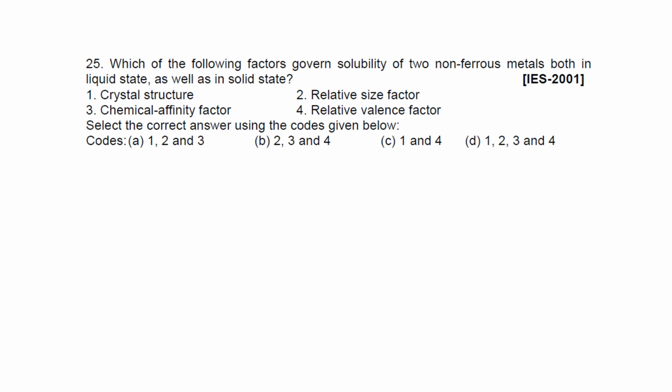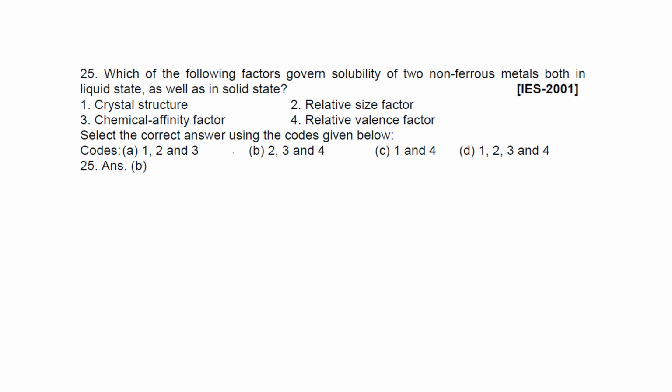Next question. Which of the following factors govern solubility of two non-ferrous metals both in liquid state as well as in solid state? They are saying crystal structure, relative size factor, chemical affinity factor, relative valence factor. Let's see which one it is. Its answer is actually B. First, crystal structure is wrong. So relative size factor, chemical affinity factor, and relative valence factor, these three are correct.